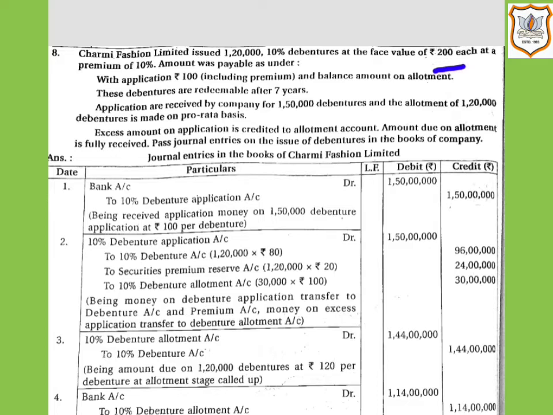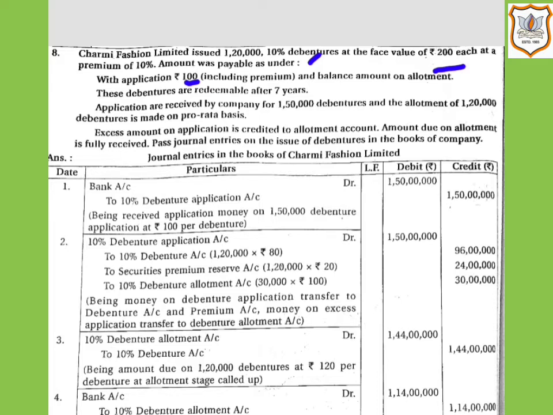Amount was payable as under with application rupees 100 including premium. Here the rate at the time of application is rupees 80 and premium amount is rupees 20 per debenture. So 80 plus 20, that comes to 100. So with application including premium, amount is rupees 100 per debenture, and the balance amount on allotment.